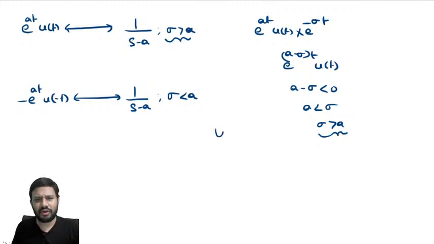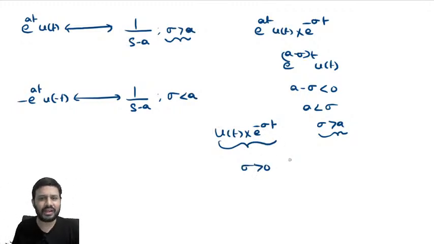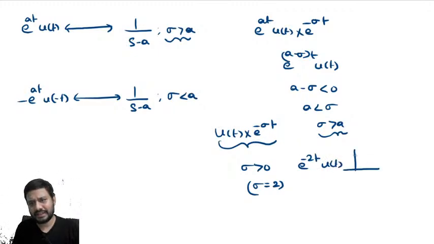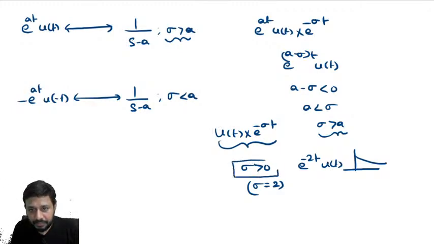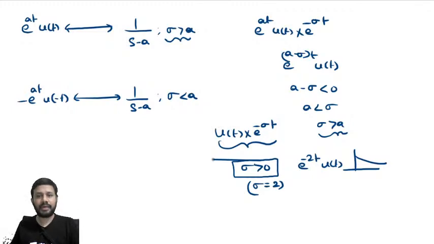Suppose I want the ROC for u of t. In Laplace transform, what will happen? It gets multiplied with e power minus sigma t. For what values of sigma this expression converges is nothing but ROC. So sigma, if I take greater than 0, then only this will converge, because if I take some value of sigma to be 2, e power minus 2t u of t, yes, it converges. So ROC is sigma greater than 0.